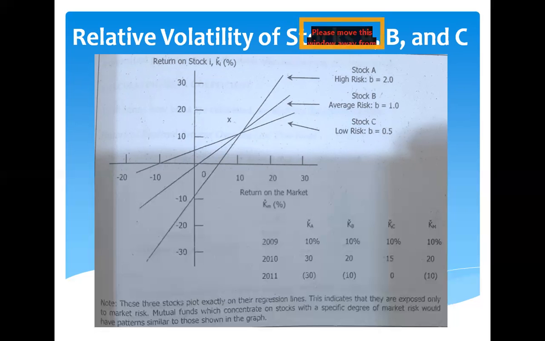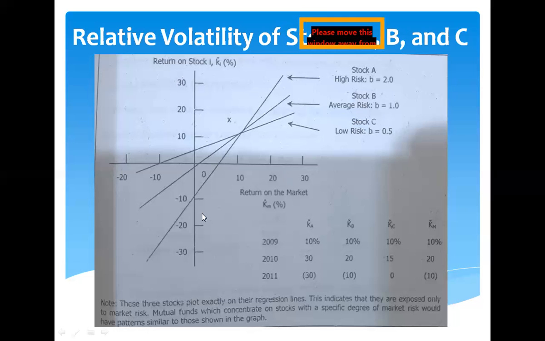So beta measures a stock's volatility relative to an average stock, which has B equal to 1. So the average stock has a beta of 1.0. And a stock's beta can be calculated by plotting a line like this one, okay, as shown here.